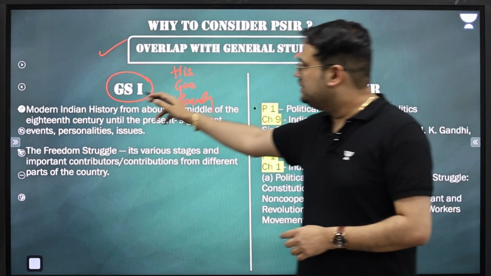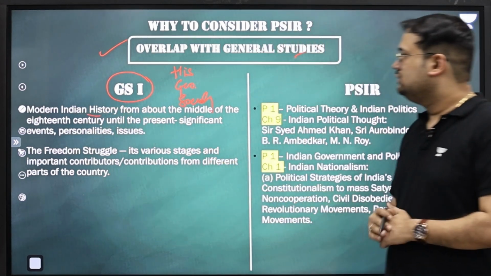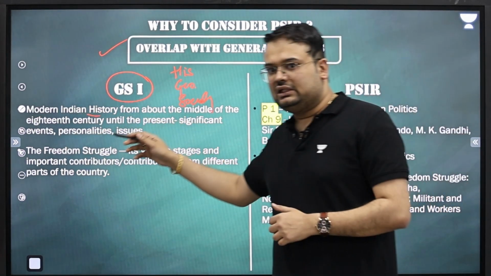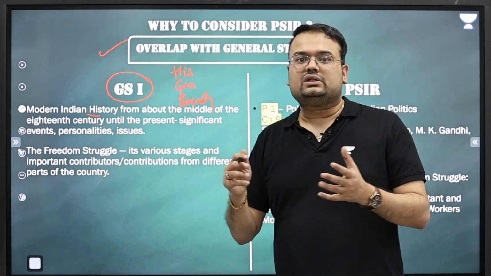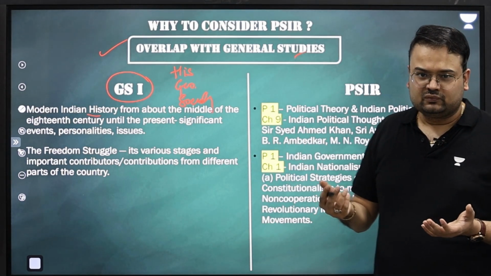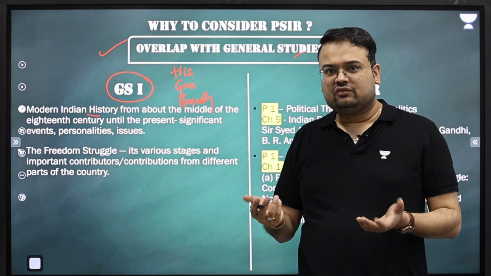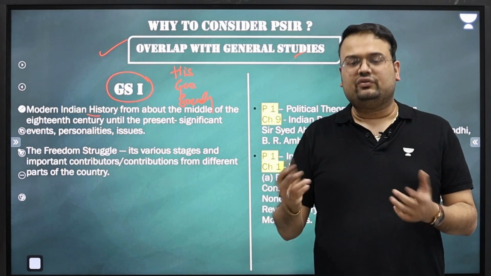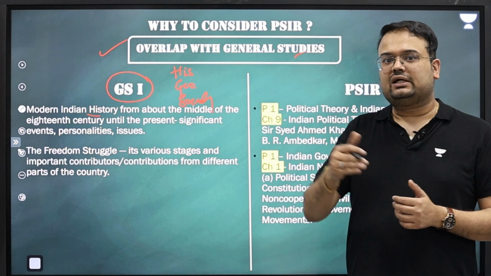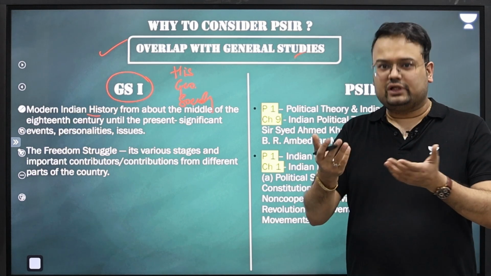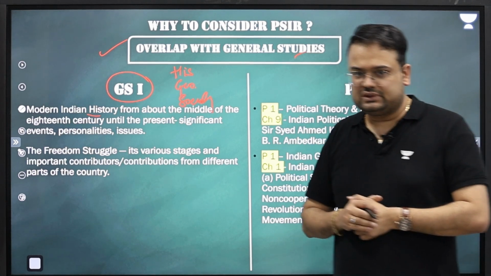What exactly do we have in GS1? Modern Indian history. We need to study what exactly were the developments that had happened in modern Indian history. We need to understand our freedom struggle, different council acts. We need to study about the Rowlatt Act. We need to study about the Simon Commission. We need to study all the developments that had occurred in modern history. That is the purpose of the syllabus.